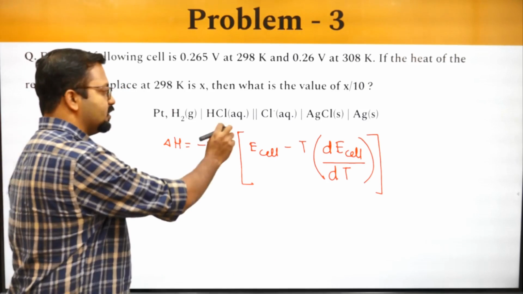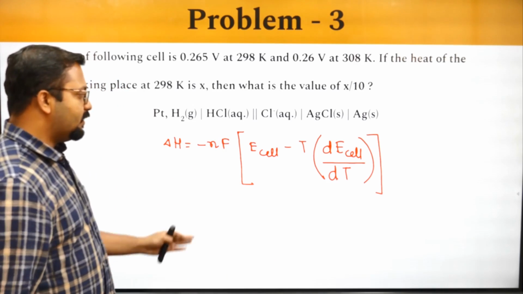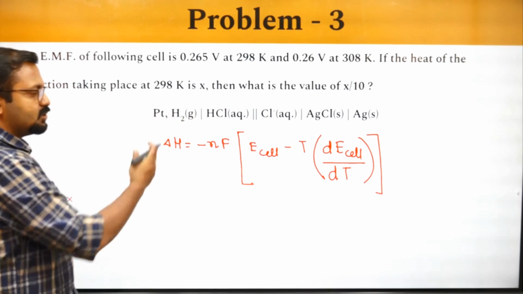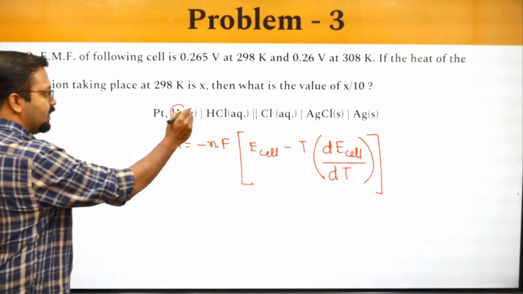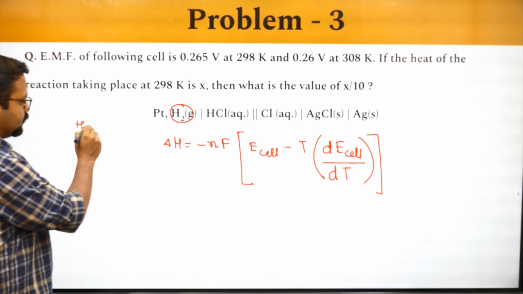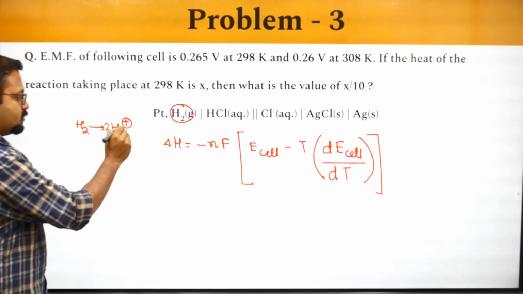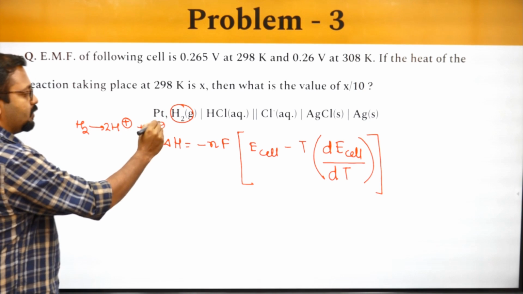Okay, so delta H turns out to be this. I just have to identify what is the value of N. So it's very easy. H2 changes to H plus. See, H2 changes to H plus, so 2H plus, and must give out 2 electrons.